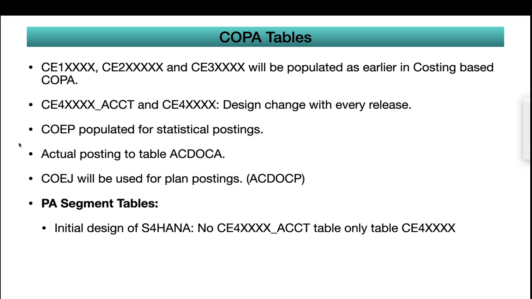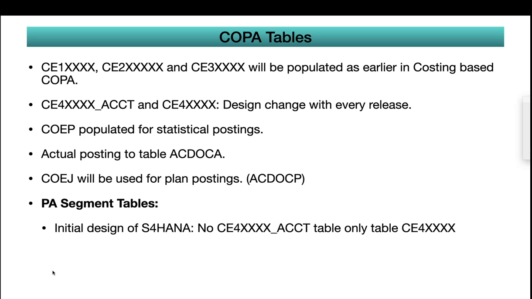This is for segments. If you see the second point here, I highlighted the reason: SAP is changing the design for every release. The reason I'm saying this is the CE4 operating XXX underscore ACCT, CE4 XXX. Earlier they suggested to use CE4 XXX. Afterwards they suggested to use ACCT. They're changing. I will tell you the reason why they are changing this very frequently. But going forward, we have to use only CE4 operating concern underscore ACCT.